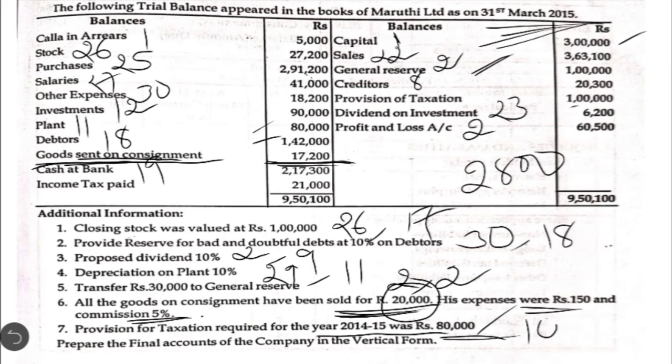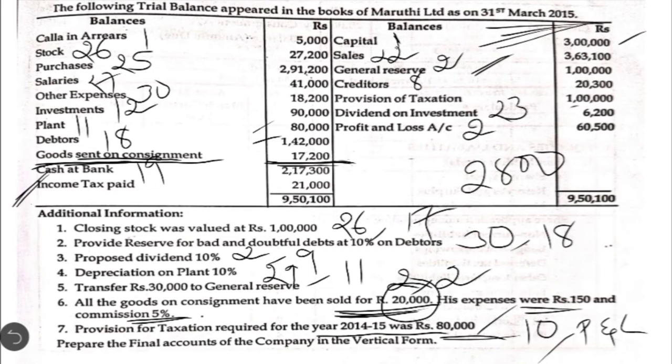First we have to show that in note number 10, that is short term provision, and once again while preparing the profit and loss account, under tax expenses we are going to deduct it. Okay, this is regarding the current year's provision for tax. But there is also taxation related adjustment in the trial balance.